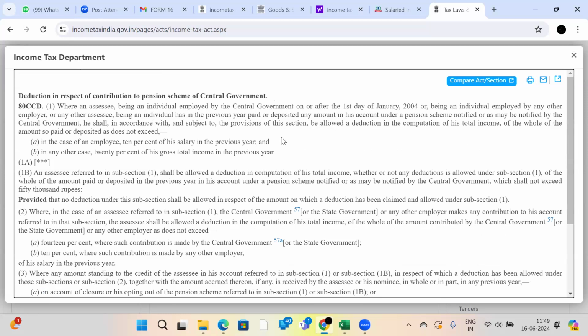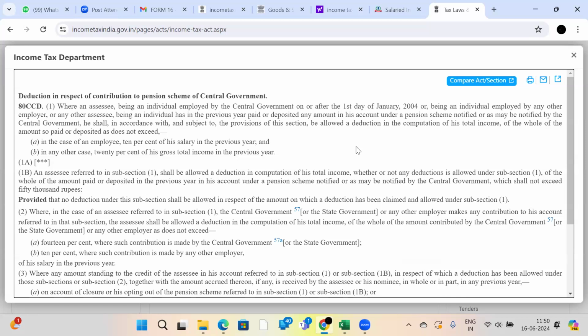You are eligible, madam, for this section. You just contact them. They will help you on your basic salary. If you see your payslip, basic salary, and you are getting dearness allowance also, definitely. Basic salary plus dearness allowance put together per annum, you should calculate 10% on that amount.